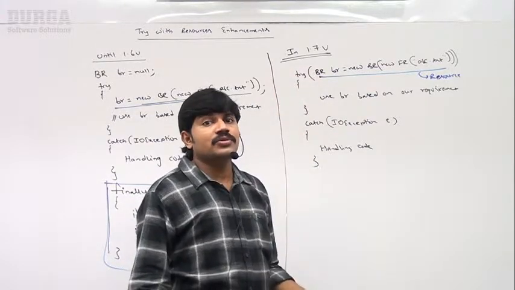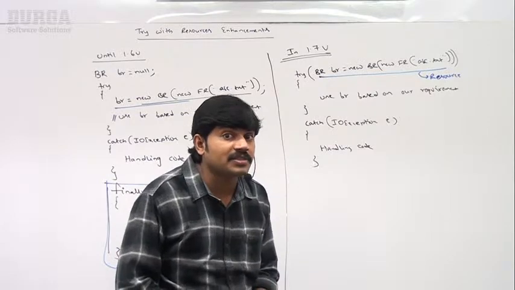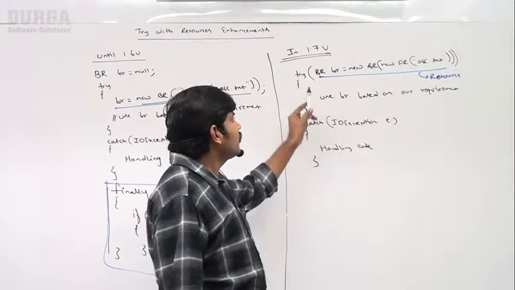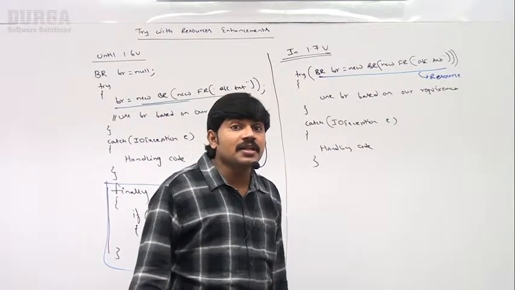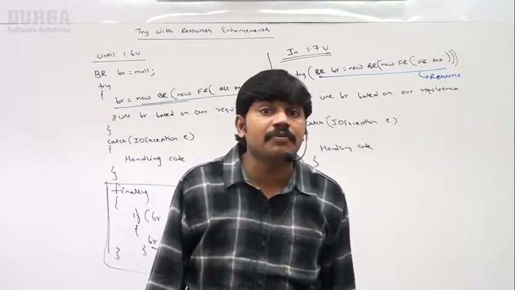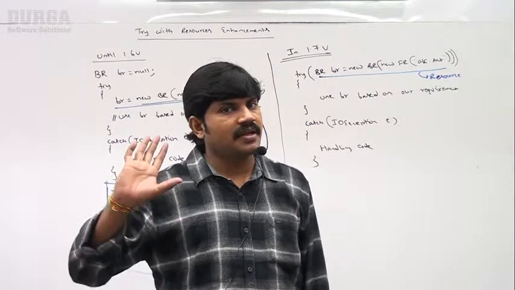We are not required to close explicitly. That's why the finally block is not required, right? So try with resources is a beautiful concept in exception handling, which came in the 1.7 version. Clear for all of you, right?